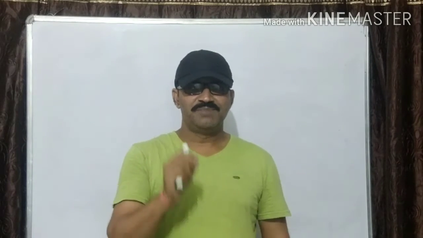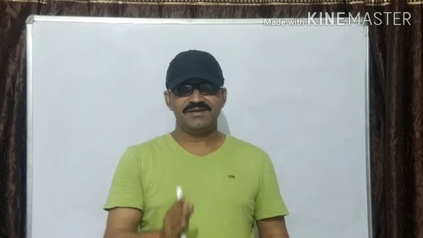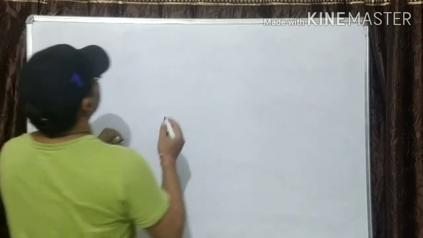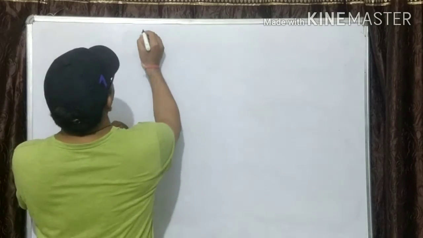So today we will learn about the different methods of separation in this chapter. Today's topic is separation of substances.